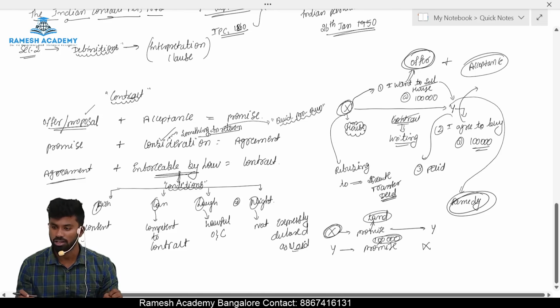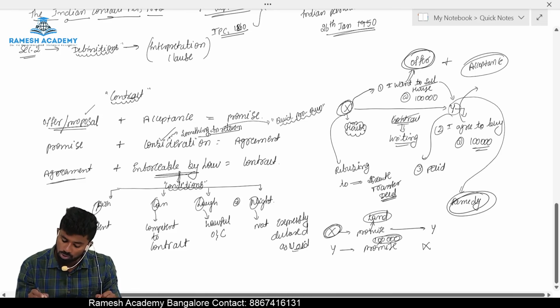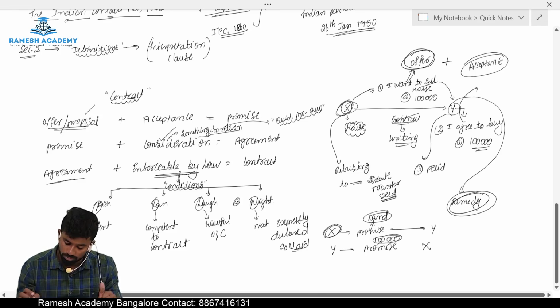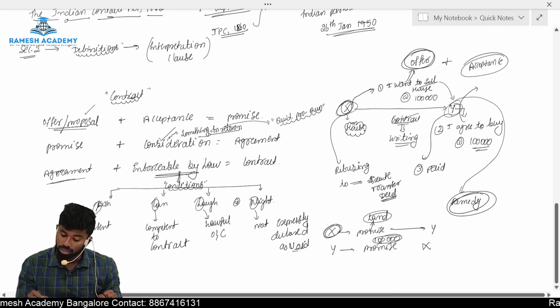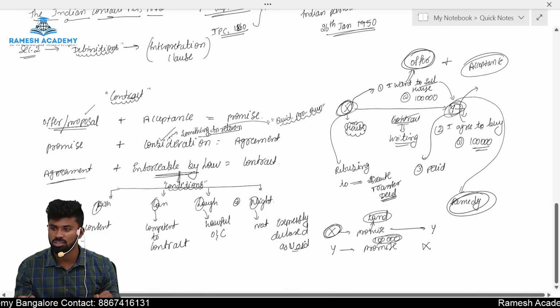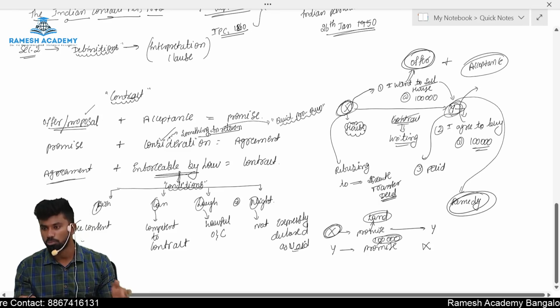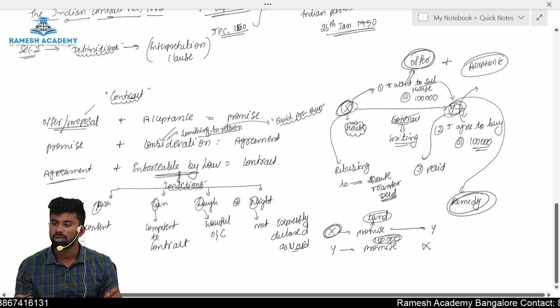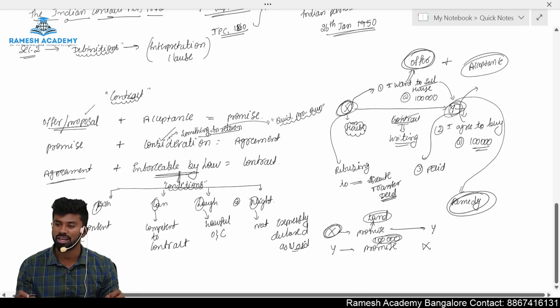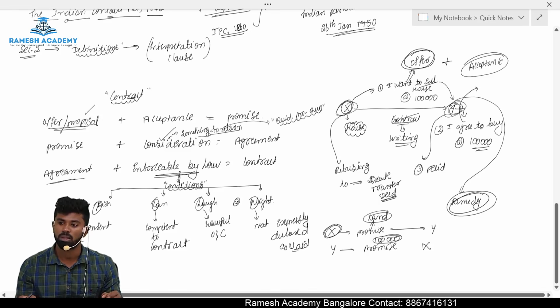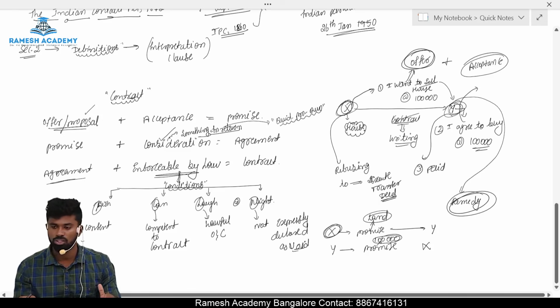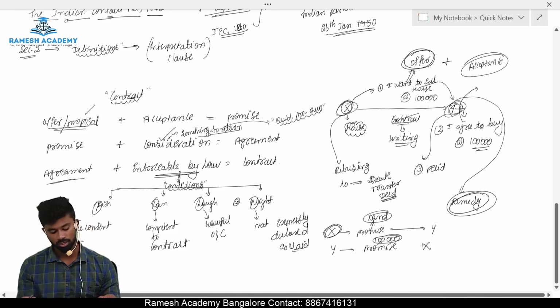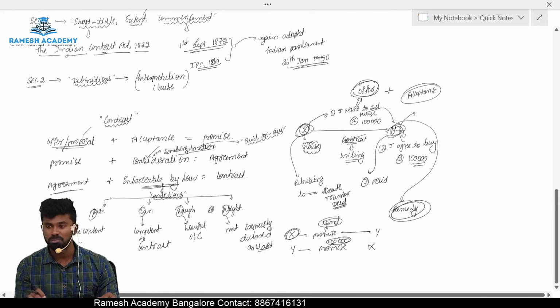So because it satisfies all four conditions, the agreement is enforceable by law and it is a contract. So whom can Y approach? Y can approach the court, because he has not received the transfer of the house. He can approach the court, and the court will compel Mr. X to transfer the house or land or to pay compensation, because it is enforceable by law. This is how contracts are made.